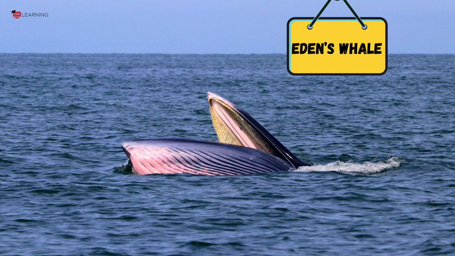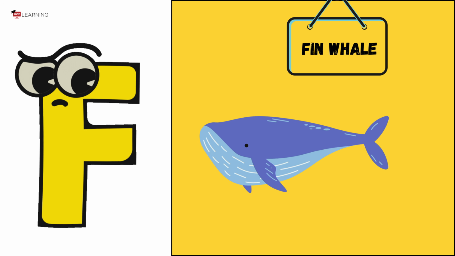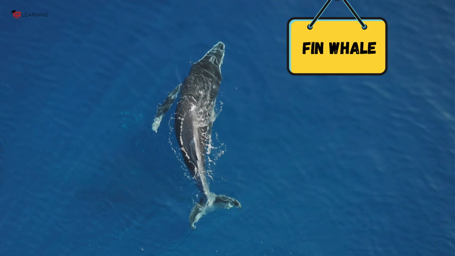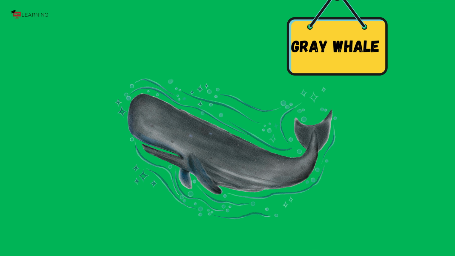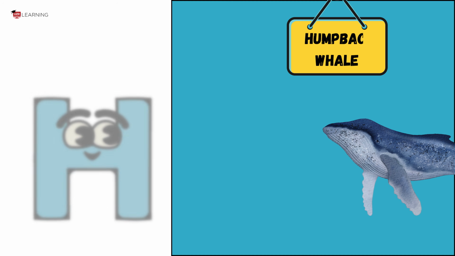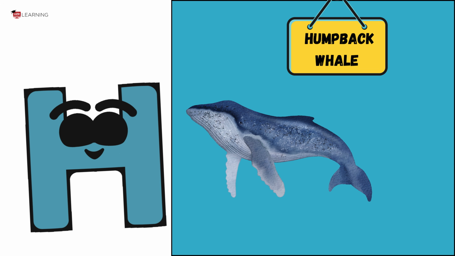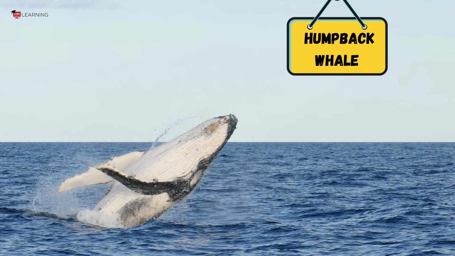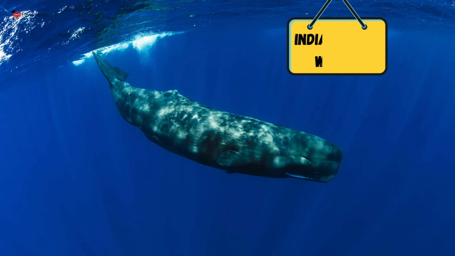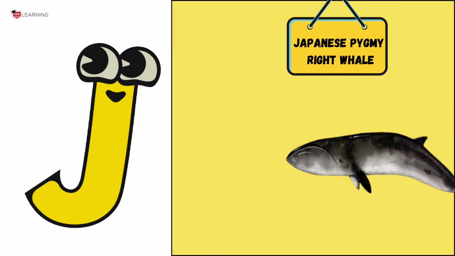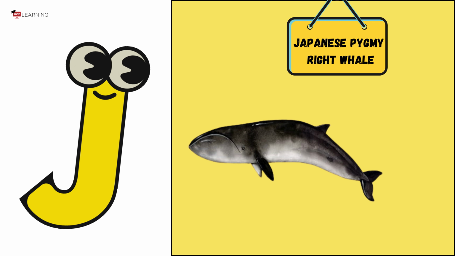F is for fin whale. G is for gray whale. H is for humpback whale. I is for Indian Ocean whale. J is for Japanese pygmy right whale.